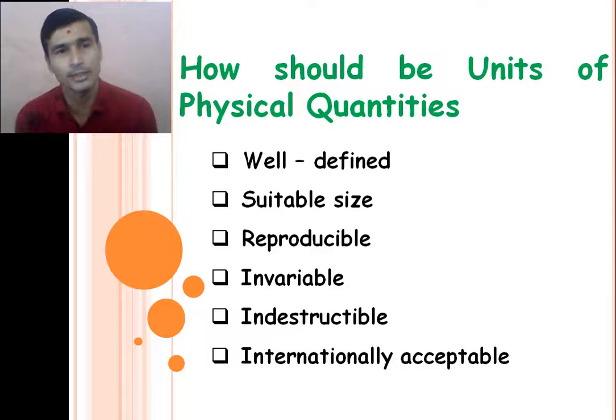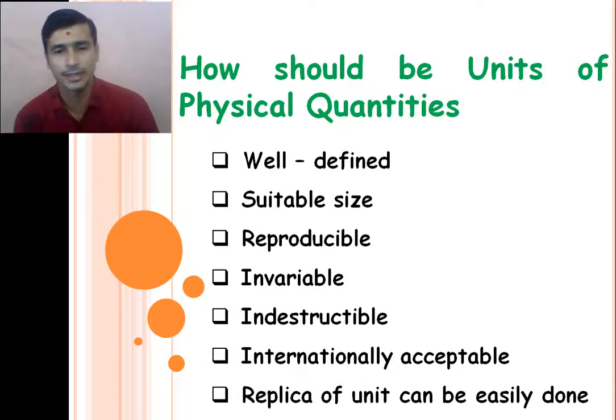Next, the unit of the physical quantity is internationally accepted. All the countries accept this unit of the physical quantity, right? So the unit should be internationally accepted. And the last one is that the replica of the unit can be easily done. That means the smaller value of the units can easily be converted into the larger value of the units, and the larger value can be easily converted into the smaller value.